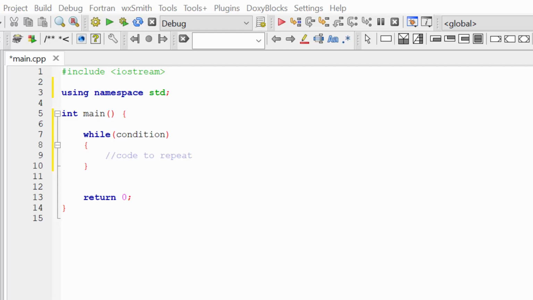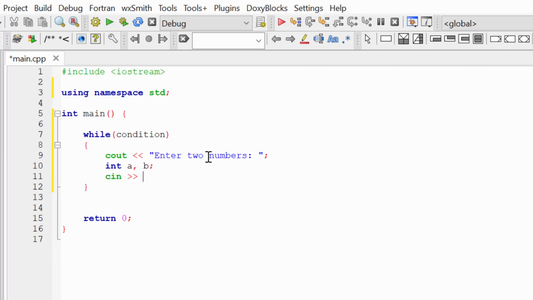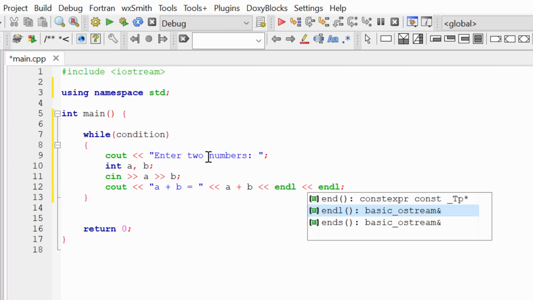So in these curly brackets of my while loop, I'm going to write the code I want to repeat. So cout, enter two numbers. Let's create variables a and b, and let's read a and b. And after that, let's write to the console a plus b equal to, and our result a plus b. Let's also add endl here. Let's actually add endl twice to separate different iterations.